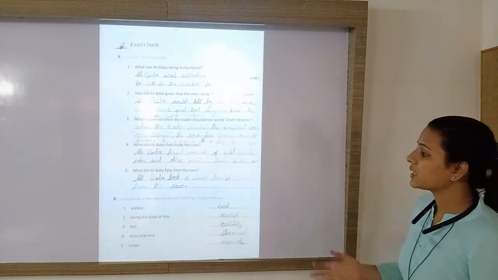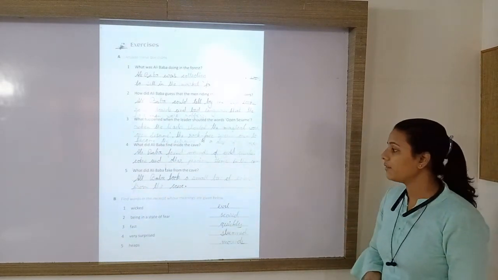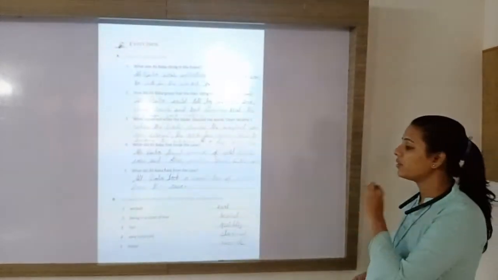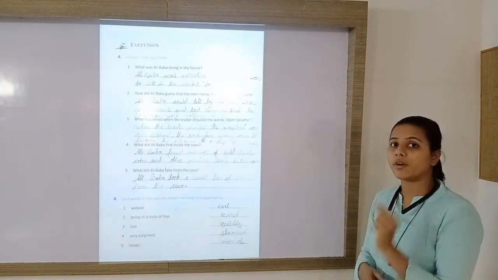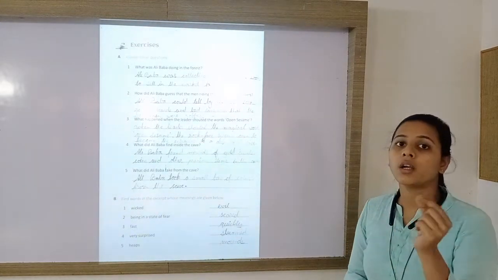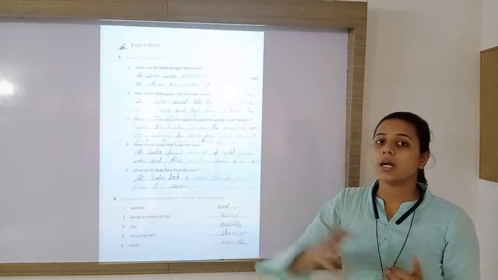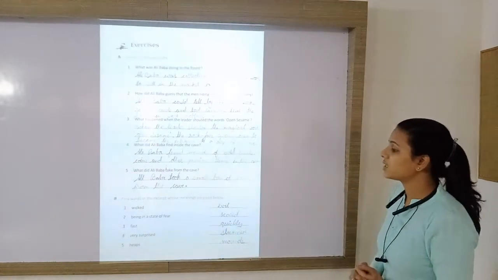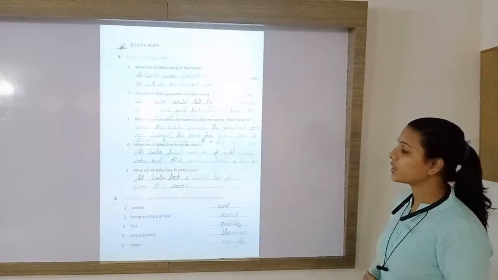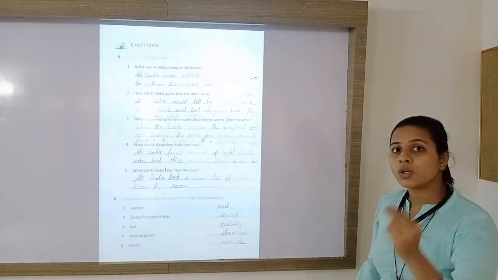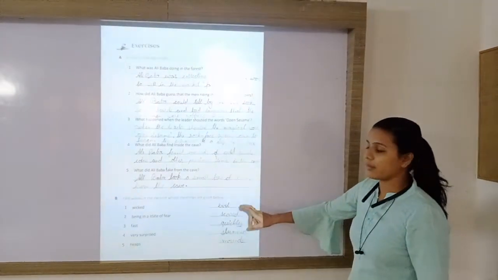Now the next exercise is to find words in the excerpt, in the paragraph, whose meanings are given below. So here the meanings are given and you have to find the synonym or the same meaning word from the passage. So the first word is wicked. Wicked, that means बदमाश या जो बुरा है. So here the synonym for wicked given in the passage is evil.